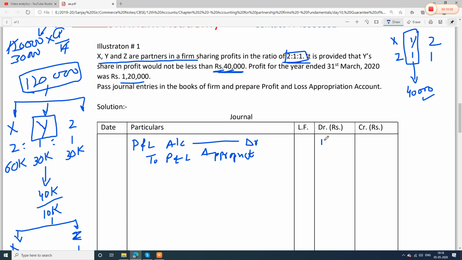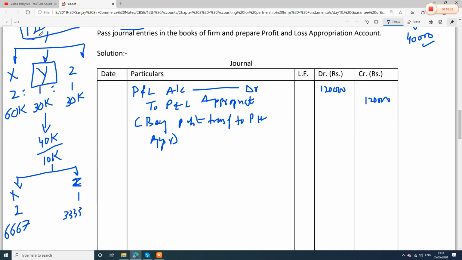1,20,000 to profit and loss appropriation. What will be the narration? Being profit transferred to P&L appropriation account. Okay, perfect. We transfer to profit and loss appropriation. Now after transferring the amount to profit and loss appropriation, what will we do? We will distribute this profit among the partners.